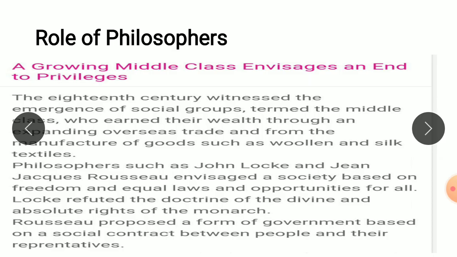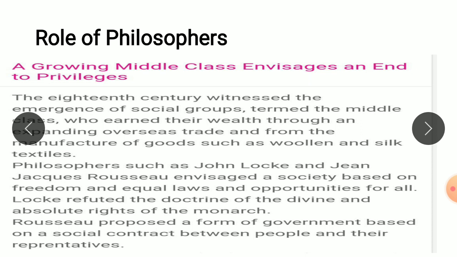The growing middle classes and the end of privileges. The 18th century witnessed the emergence of social groups termed the middle class, who earned their wealth through expanding overseas trade and from the manufacture of goods such as woolen and silk textiles.